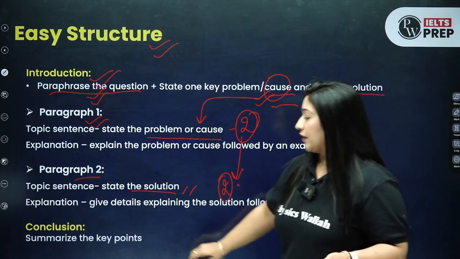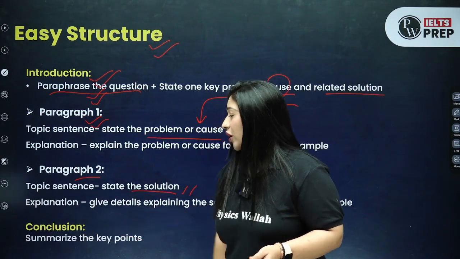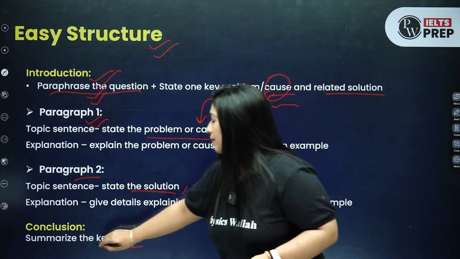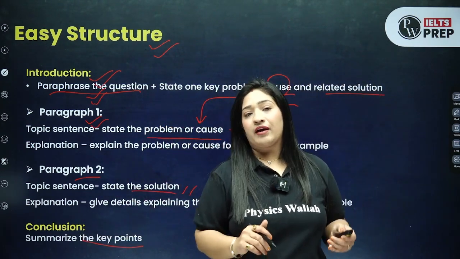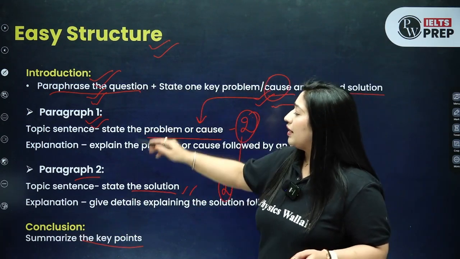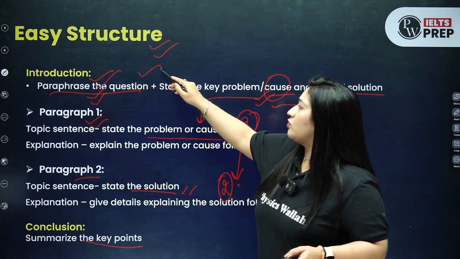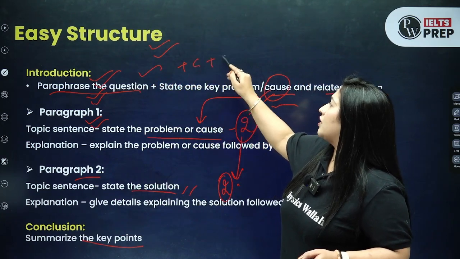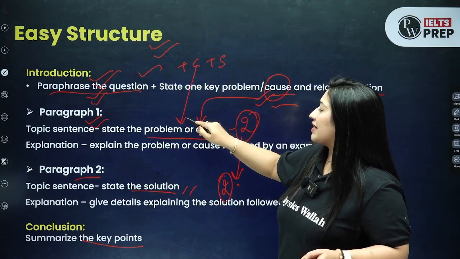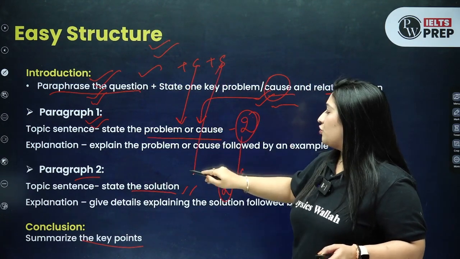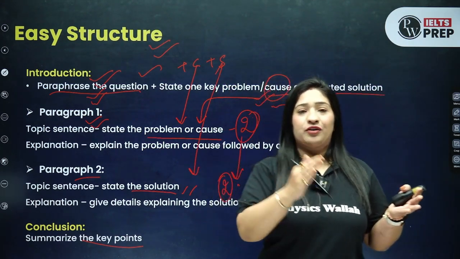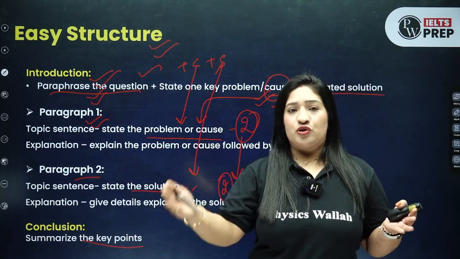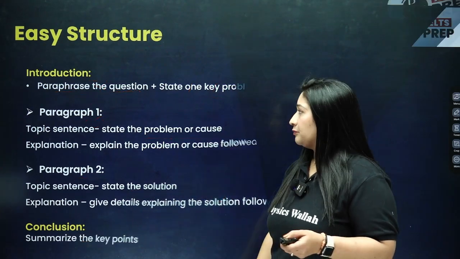And then last but not the least, very important, is your conclusion, where you are going to summarize both these key points which you have well explained in your body paragraphs. And this is how you'll be relating everything. See, here you have introduced the topic with cause, with solution. The same cause you have described in body paragraph 1, solution in body paragraph 2. So see how smoothly you can connect your introduction to BP1 and BP2, right? So this is what you need to keep in mind.